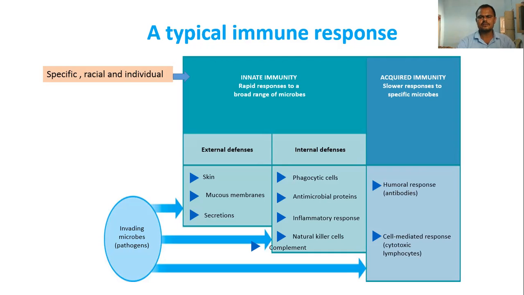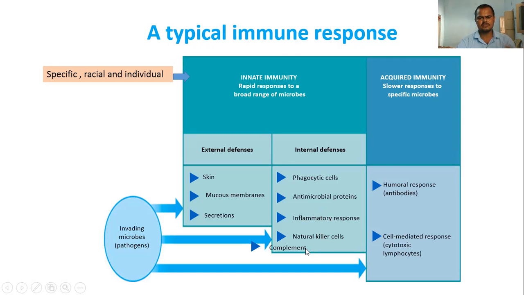And the internal defenses are phagocytic cells, antimicrobial proteins, inflammatory responses, natural killer cells, NK cells, and the complement system.